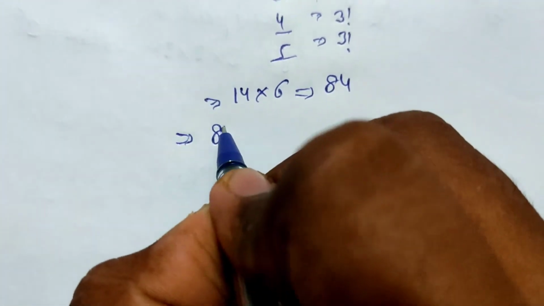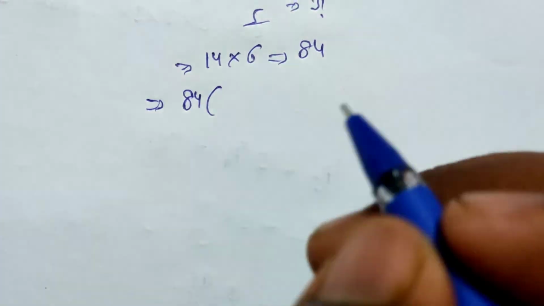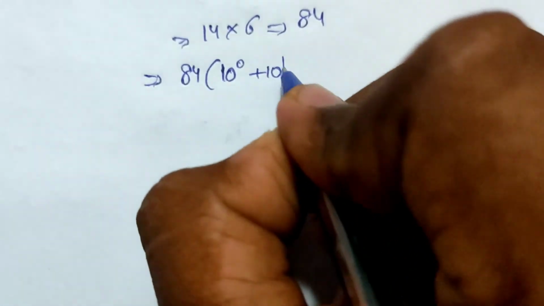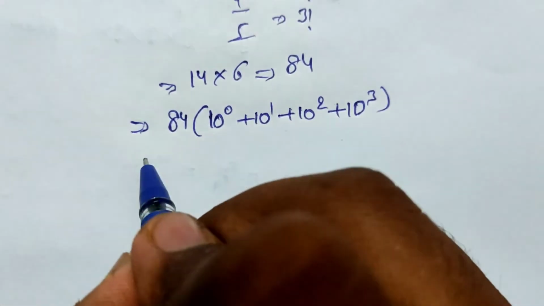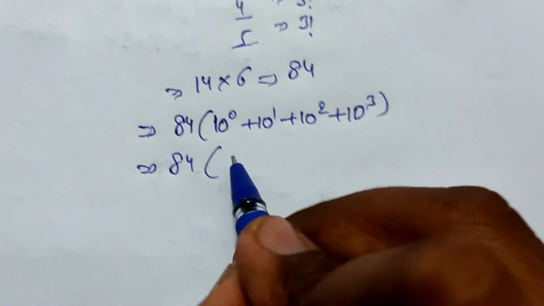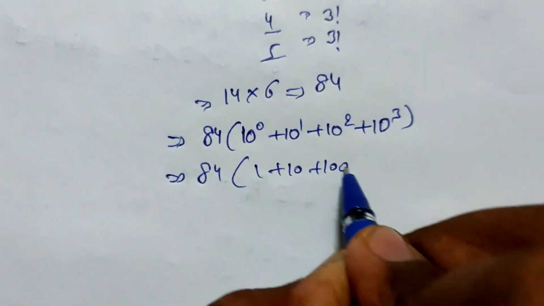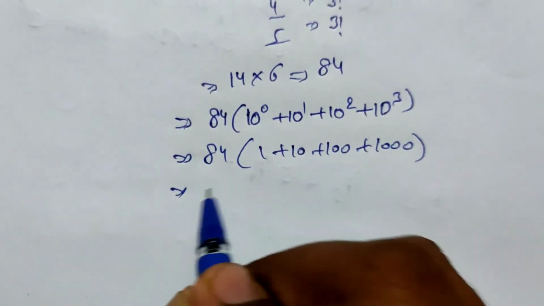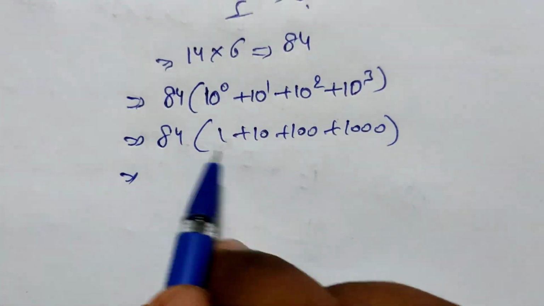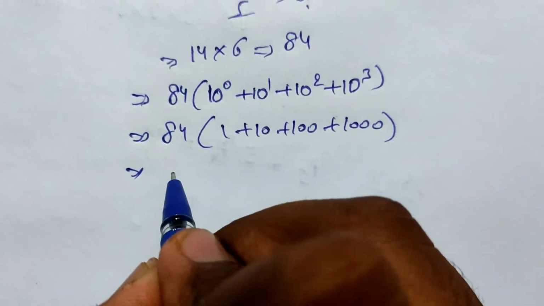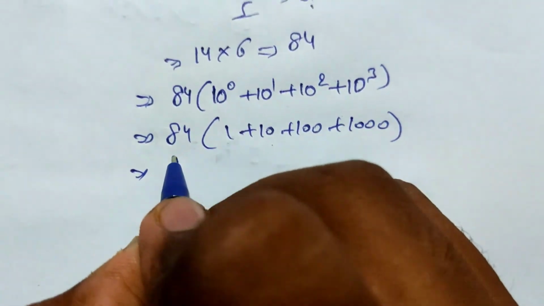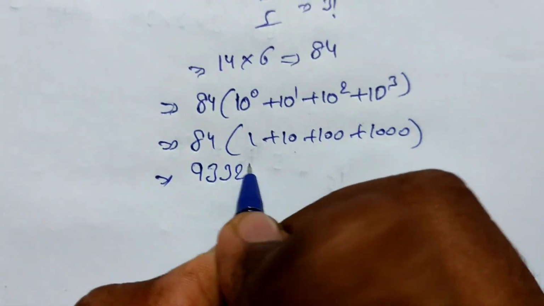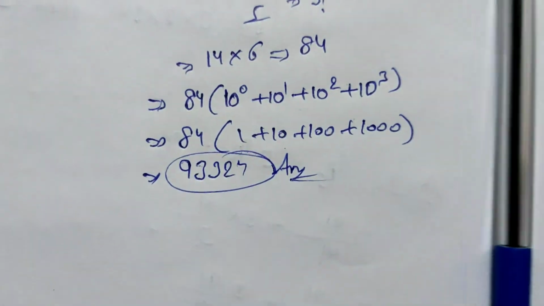So here is the way: 84. You must have studied this format as kids. It is a 4 digit number we are forming, no? So in this format we can write 84 times 1, 10, 100, 1000. It is simple. Just solve it and multiply it. You will get the answer 933324. Here is the answer. Do check it by solving yourself.